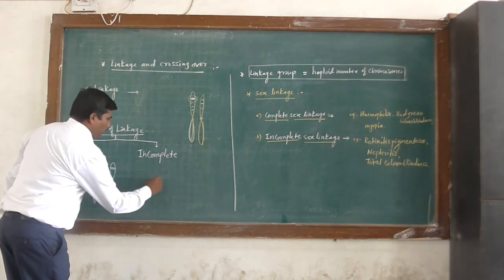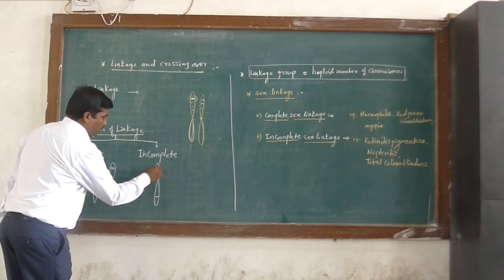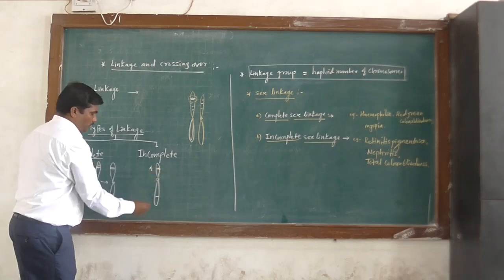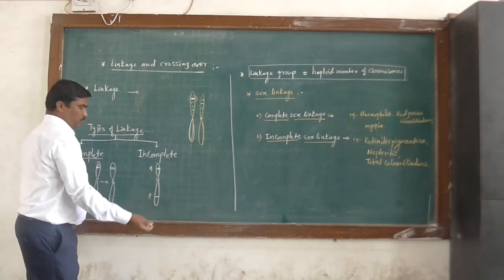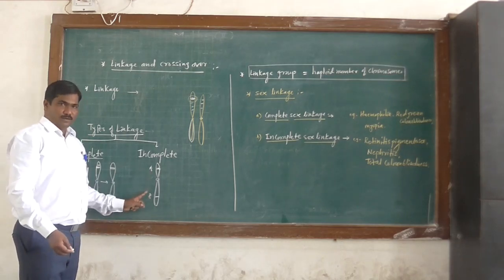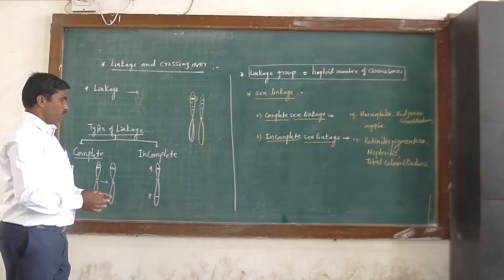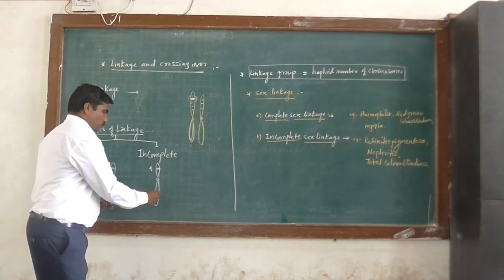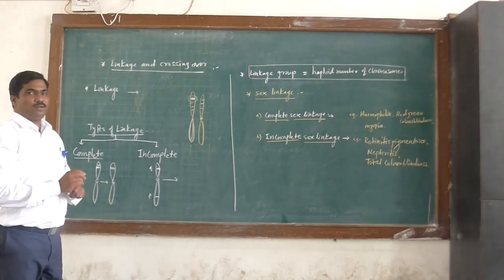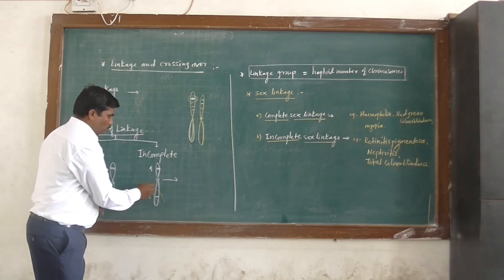In case of incomplete linkage, genes are widely located. Suppose gene A is present here and gene B is present on another arm. So they are distantly located, they are not close, and these genes do not inherit together because there are chances of crossing over.